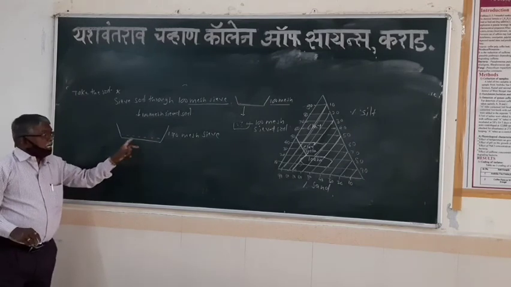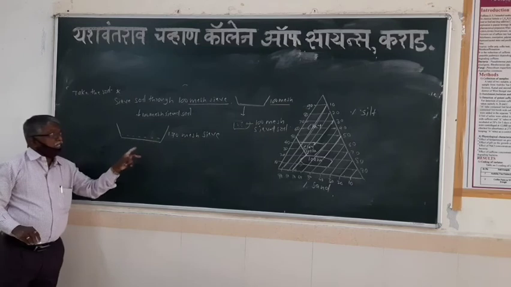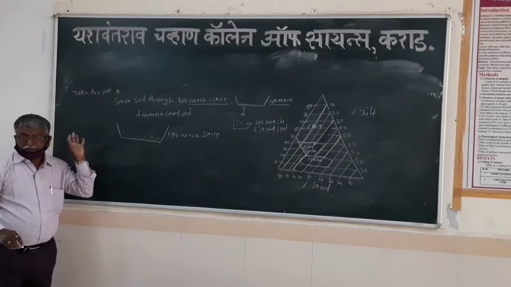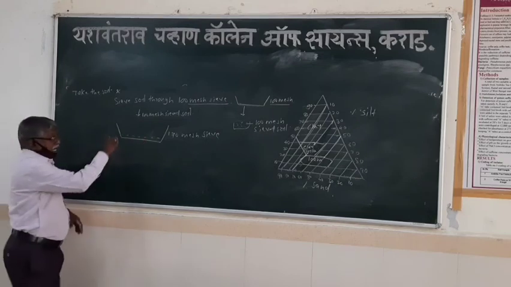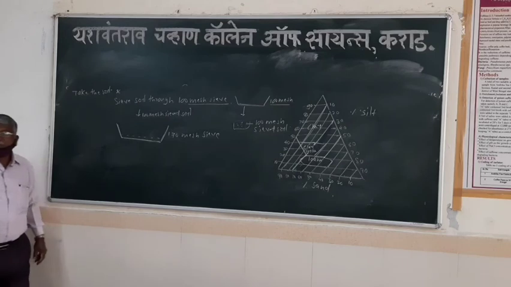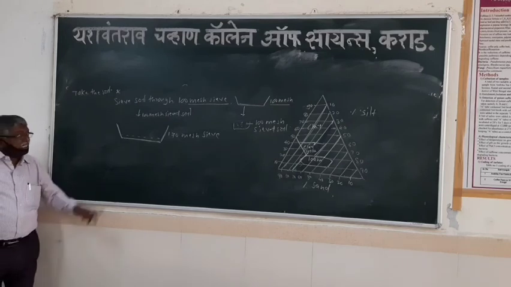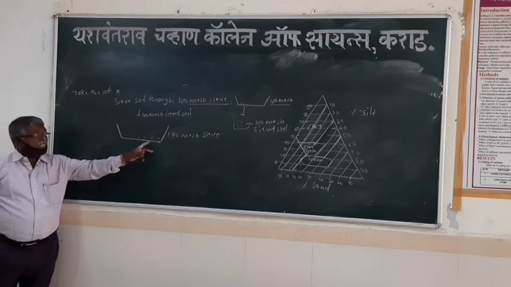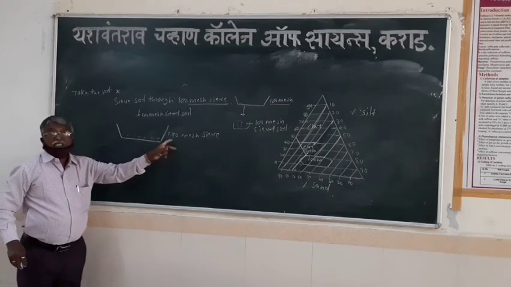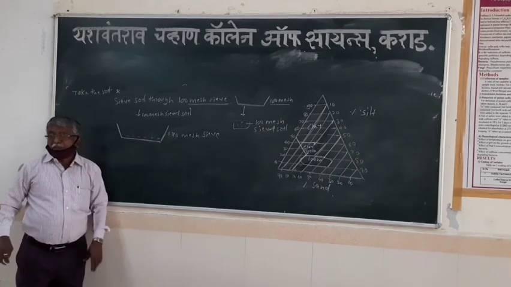The soil which remains after sieving, the particles having larger size and diameter, are retained in this sieve. This soil is the first type of soil particle.